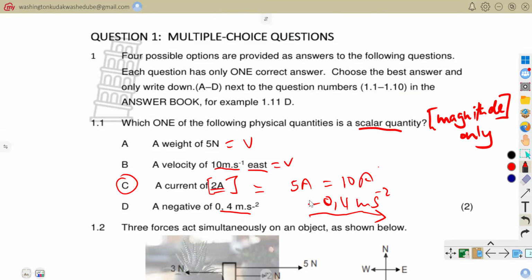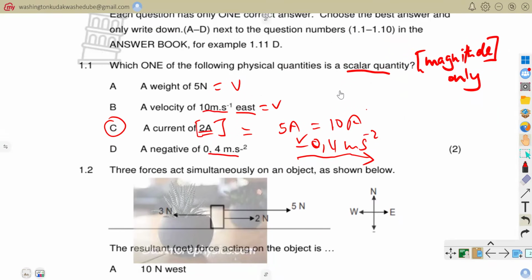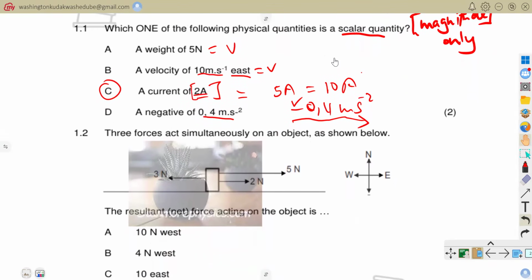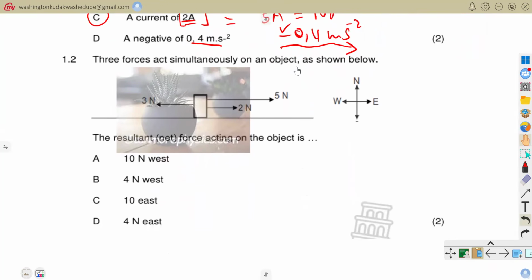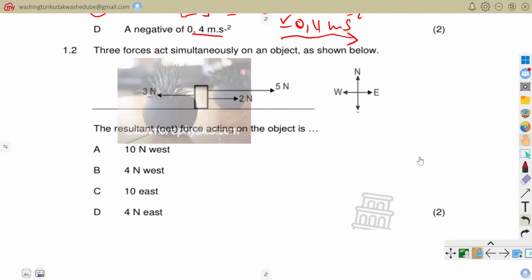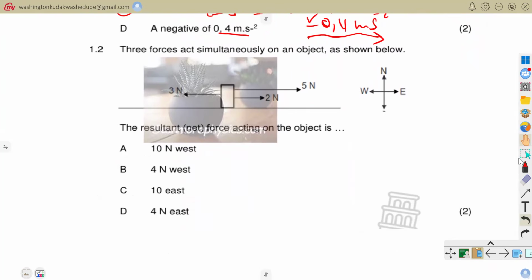So there is already direction due to this sign as well as its magnitude. So our answer was going to be C. A scalar quantity is just a quantity where you only mention its magnitude, nothing else. As long as you are able to mention its magnitude and you are done, that becomes a scalar quantity.